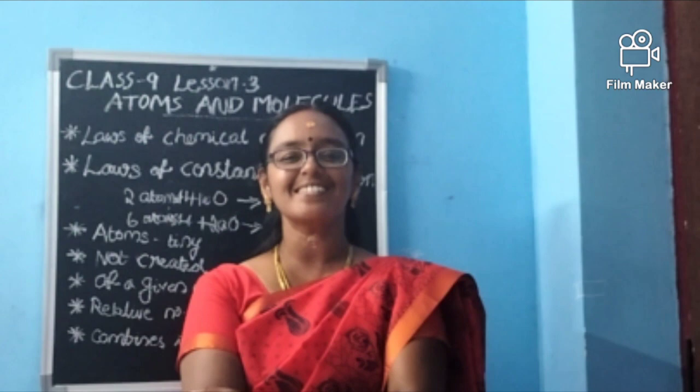Okay, dears. Now, as we already told, for a particular element or a particular molecule, the atoms are combined in a particular ratio. The ratio will be constant. That's why I told you initially, in the case of water, the formula is H2O. It can't be H3O or H4O7. Like that we can't change.